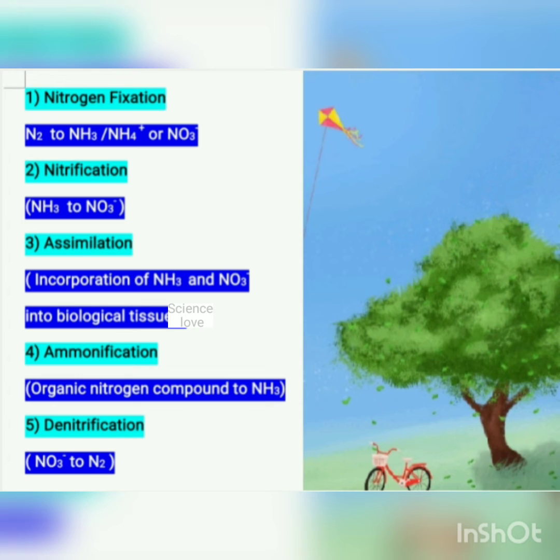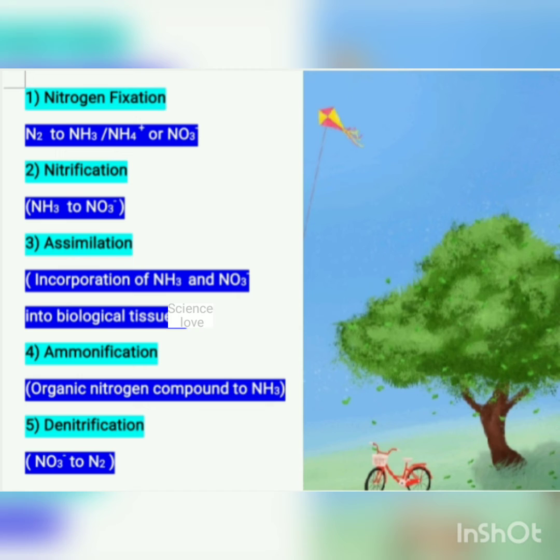in which atmospheric nitrogen, present in the form of N2, is converted into NH3 or ammonia, NH4+ or ammonium ions, or NO3- or nitrates. The second step of the nitrogen cycle is nitrification, in which ammonia or NH3 is converted into NO3- or nitrates. The third step is assimilation, the incorporation of this ammonia, NH3, and NO3- nitrates into biological tissues.